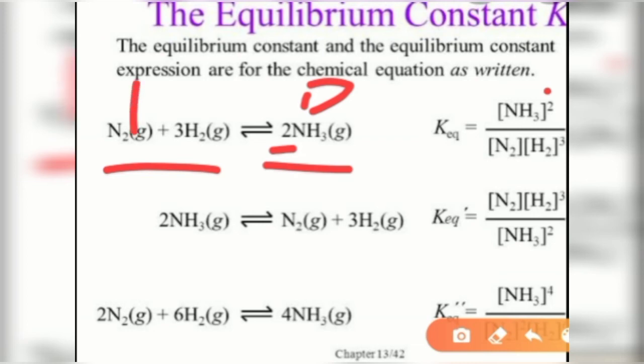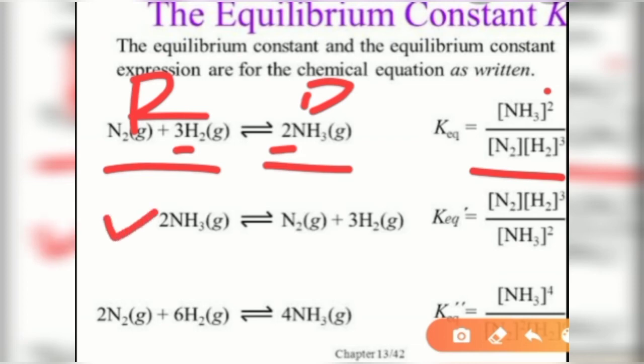And these are the reactants, and reactants are on the denominator side, and this number of moles will become power. In the same way we have a different equation, this one Kc product upon reactant, and the same way Kc product upon reactant. This Eq sign can be changed. You can write Kc, you can write Kc dash. This is making the difference.